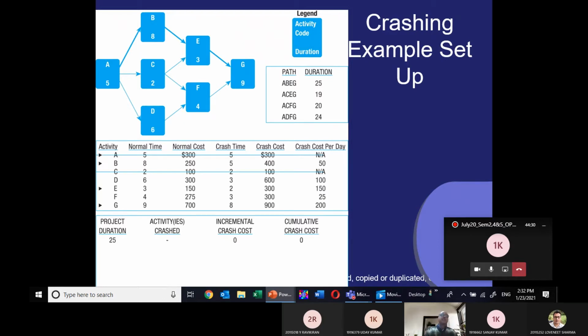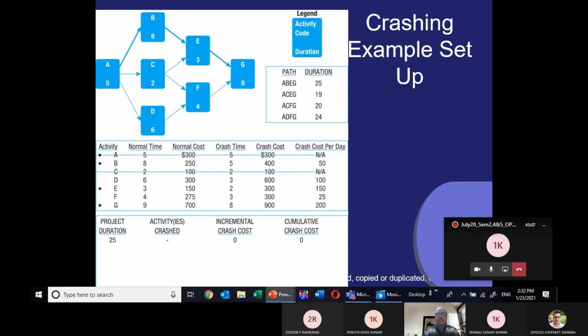Now what I have to see is how much per day cost is being taken. Suppose you see the PowerPoint slide at the bottom: activities A, B, C, D, E, F, G are given. Normal time is given in the second column, and normal cost. The normal cost to do activity A is $300, and to do activity B is $250. Then $100, $300, $150 for E, $275 for F, and $700 for G.